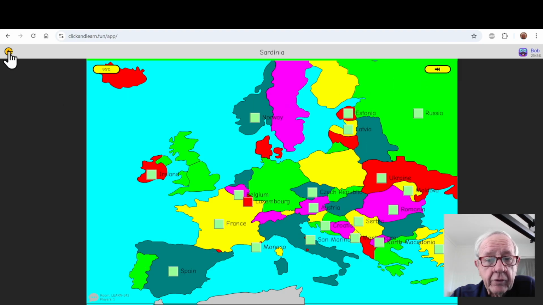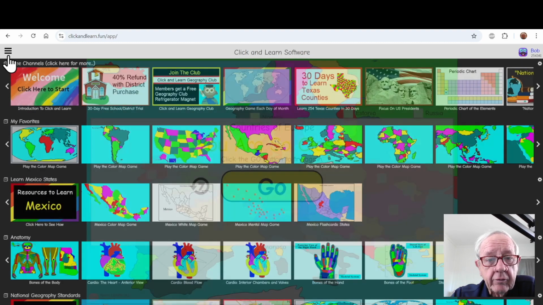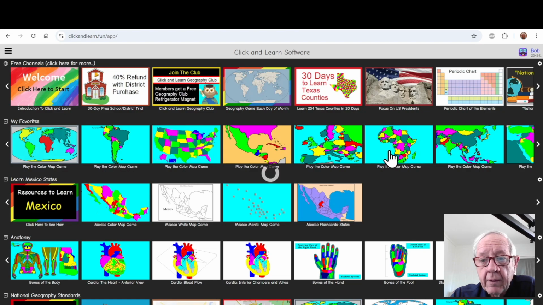I got 95% because I missed the one down here. Luxembourg was here, Belgium was here, and I clicked the wrong button. And we exit from that. Now that was Europe. Let's go to